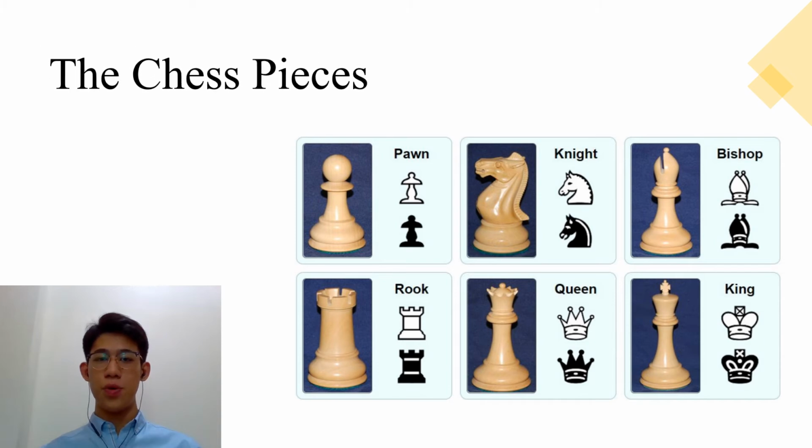There are 16 chess pieces placed on the chessboard for each player at the beginning of the game. The second component is the chess piece. Each player will have an army made up of a king, a queen, 2 rooks, 2 bishops, 2 knights, and 8 pawns, totaling 16 chess pieces.